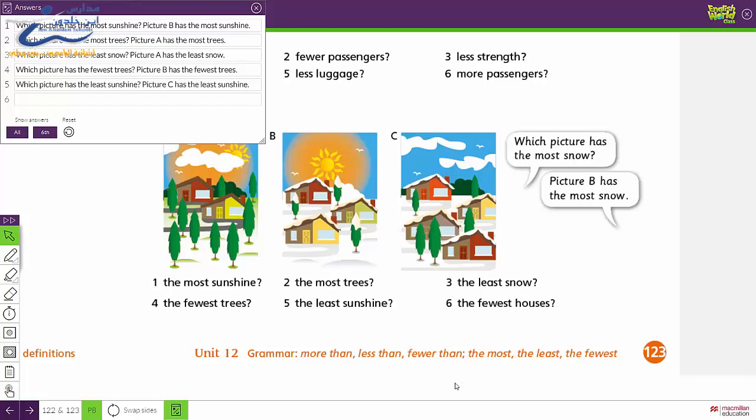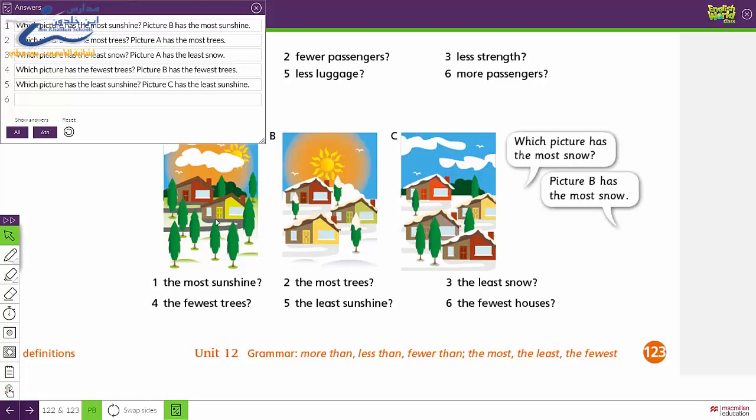Let's move to the last one. The fewest houses. How many houses here? We have 4 houses here. How many houses here? 3.